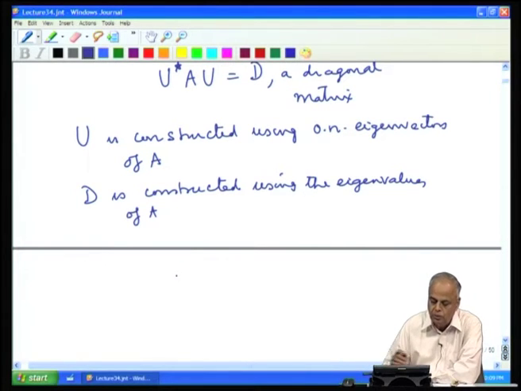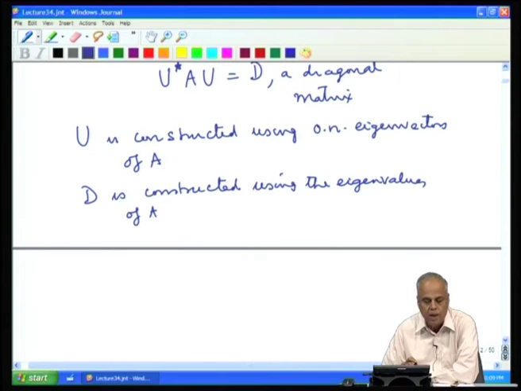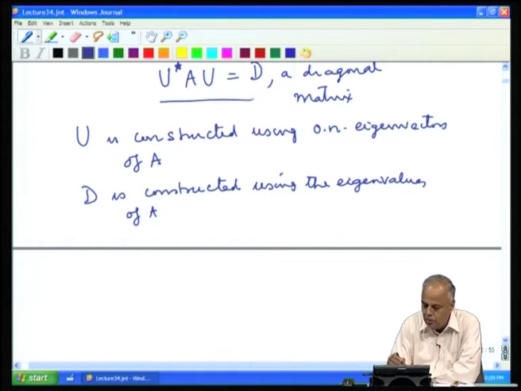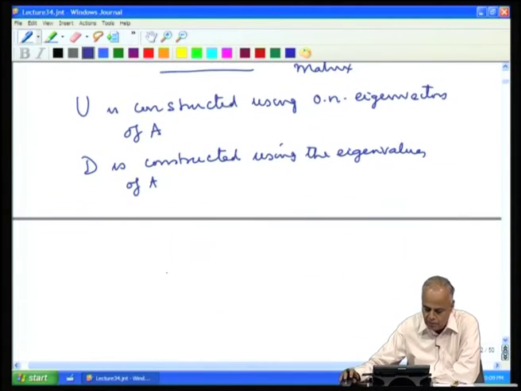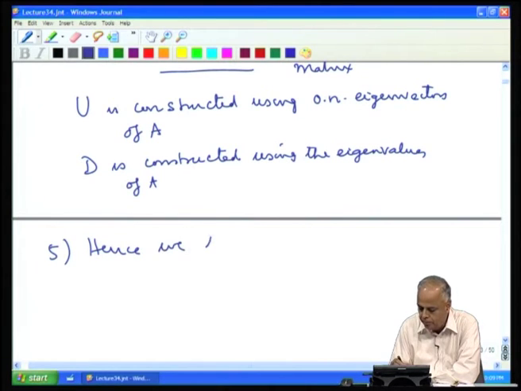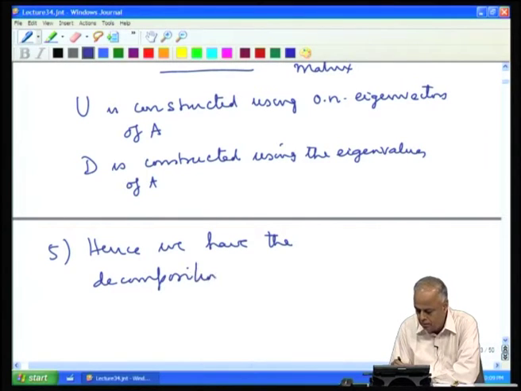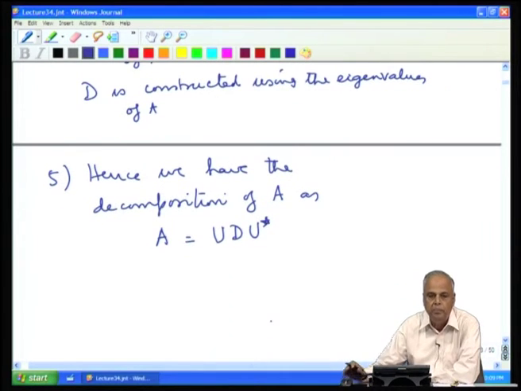Since U is unitary, U star is U inverse and U star inverse is U. So, this U star A equal to D gives us the decomposition. Hence, we have the decomposition of A as A equal to U D U star, into 3 simple matrices.